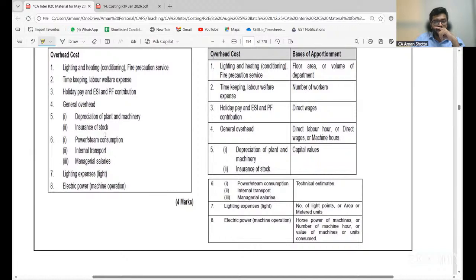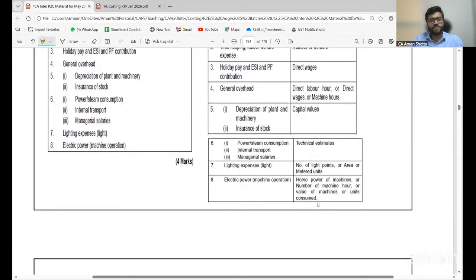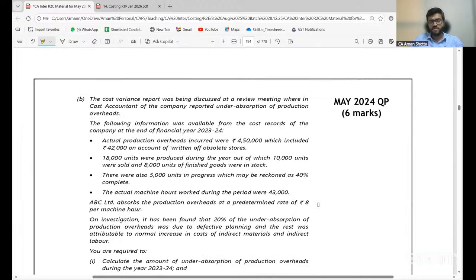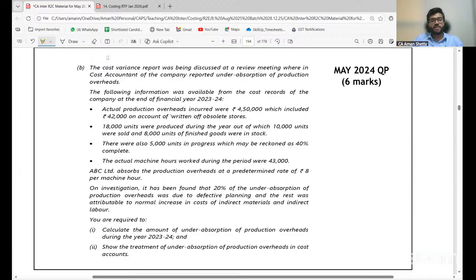Power steam consumption, technical estimates. Then internal transport is given. Then managerial salaries. Lighting expenses, number of light points. Electric power, machine operation, that is horsepower of machines. This is my over-absorption, under-absorption problem.